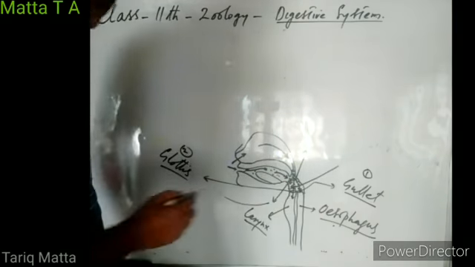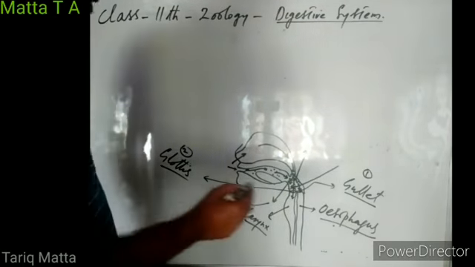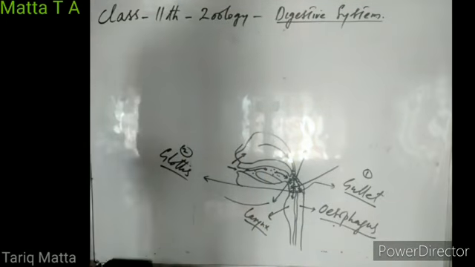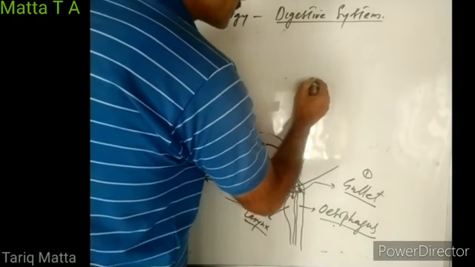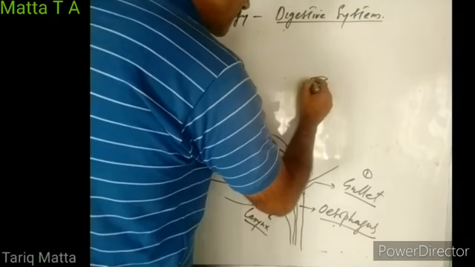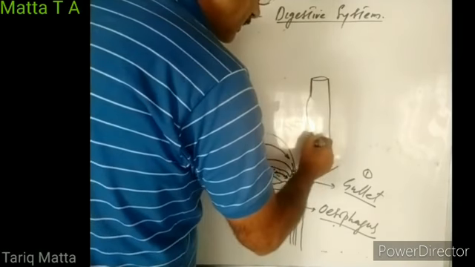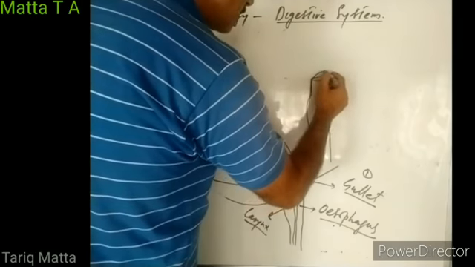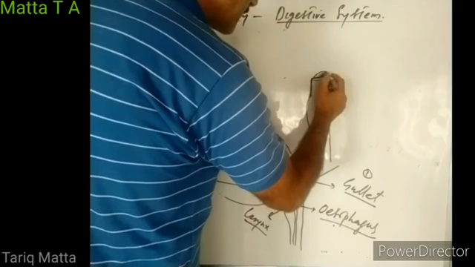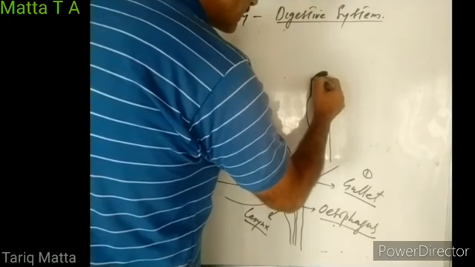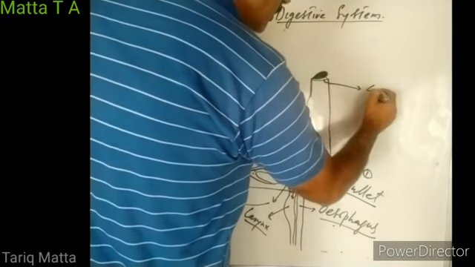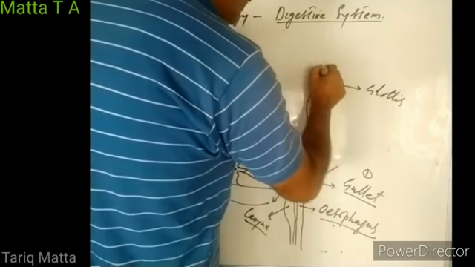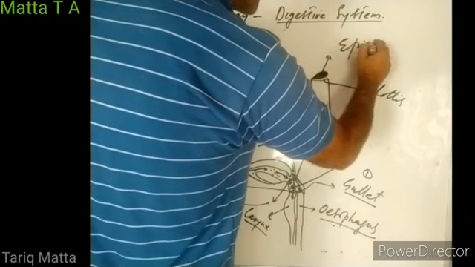So when food and water enter the pharynx, why does food only go into the gullet? Why doesn't food go into the windpipe, the larynx or trachea? So this glottis is guarded by a leaf-like structure. If this is the glottis, the opening of the larynx, then on top it is guarded by a leaf-like cartilage. This leaf-like cartilage is known as the epiglottis.